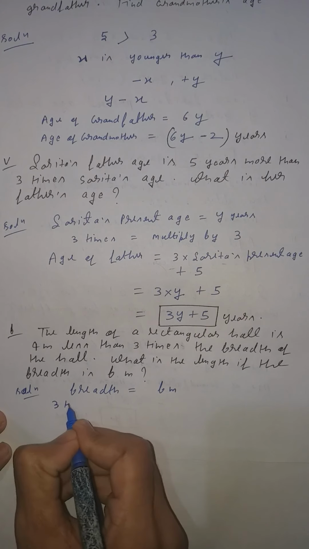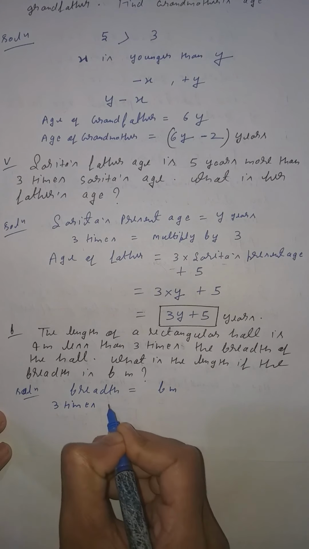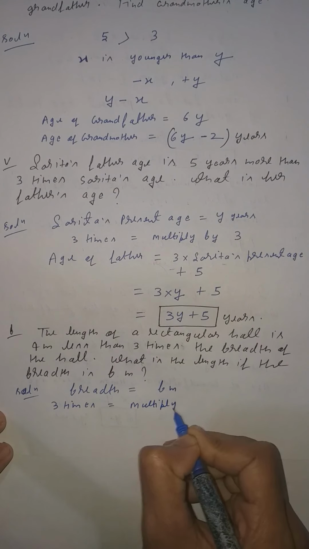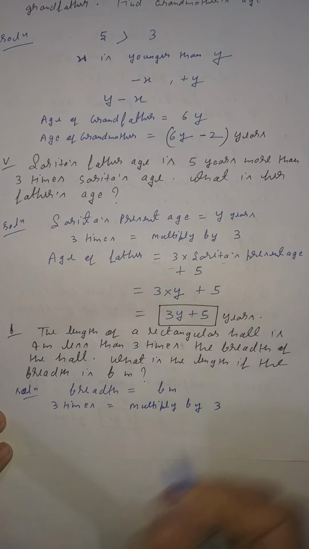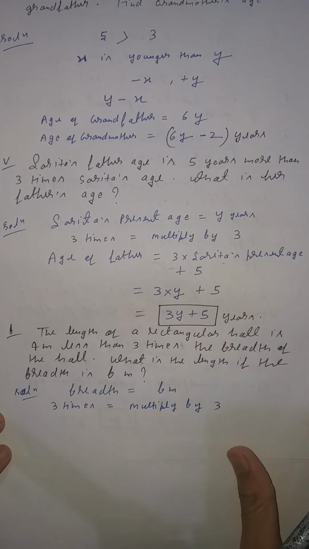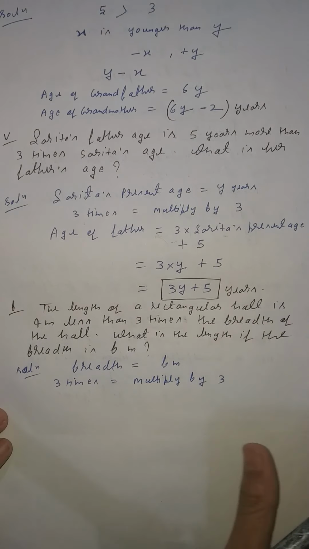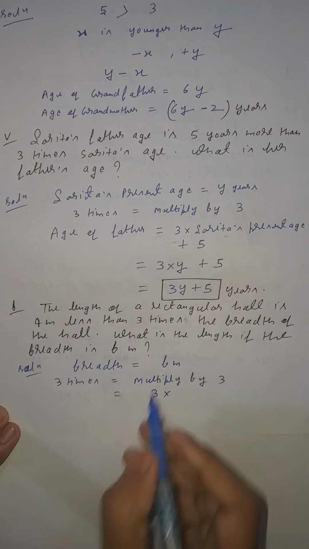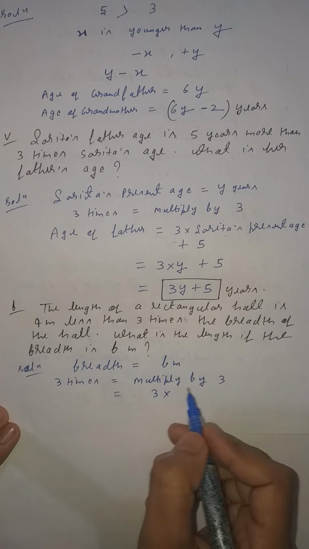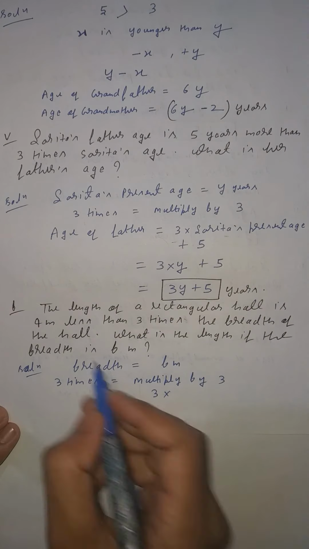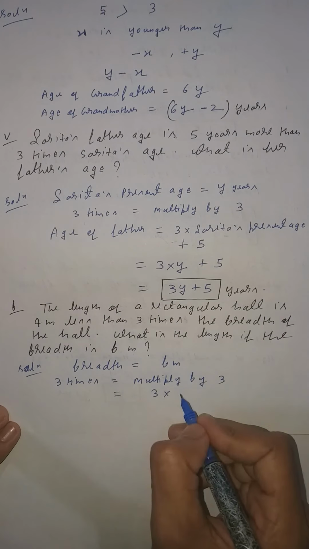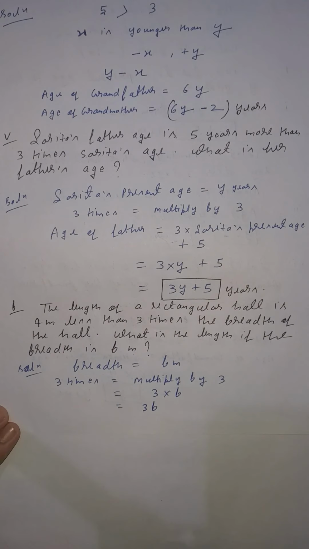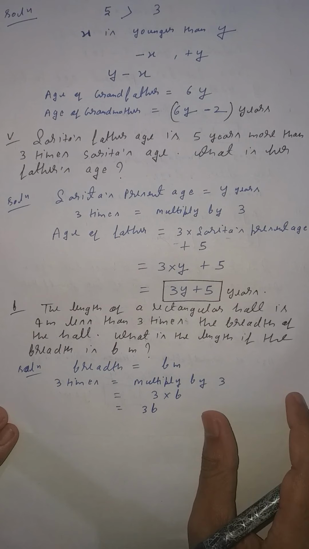You know that 3 times means multiply by 3. Clear, student? 3 times means multiply by 3. Now 3 into breadth, breadth is given b, so 3 multiply by b, it will become 3b.